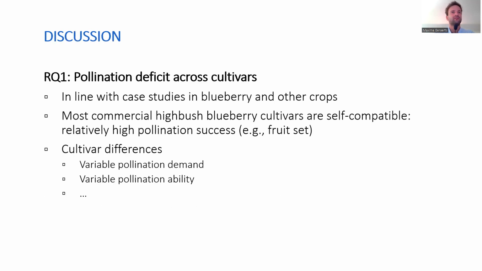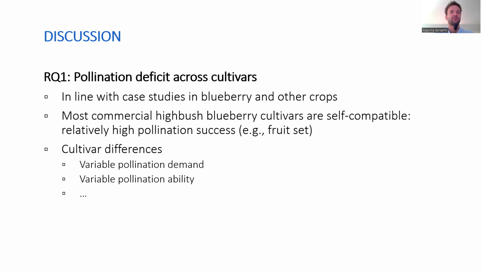So this brings us to more or less the end of the talk. For the first research question, we did find that pollination deficits are variable across cultivars, and this is in line with other case studies in blueberry and also in other crops. It's important to note that most commercial hybrid blueberry cultivars are self-compatible, so also the Duke and Blue Crop from our study. So we can see that they have a relatively high pollination success. For instance, for fruit set, on average, we did not detect an average pollination deficit.